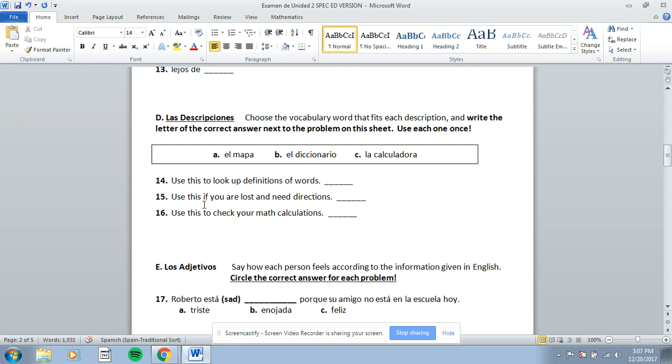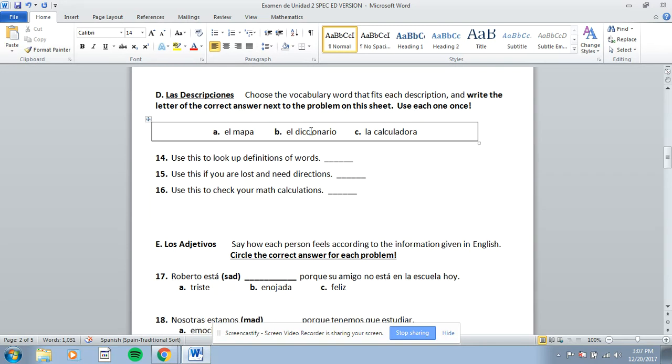Número 15, you use this if you are lost and you need directions. Would that be el mapa? If so, put an A. El diccionario, if that's the right answer, put B, or la calculadora would be C. And the last one on this section, 16, you use this to check your math calculations. Would that be el mapa? If so, put A. El diccionario? If so, put B. La calculadora? If so, put C. You use each one, A, B, and C, one time only.